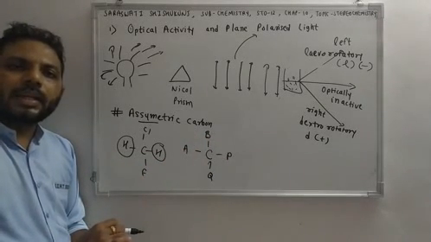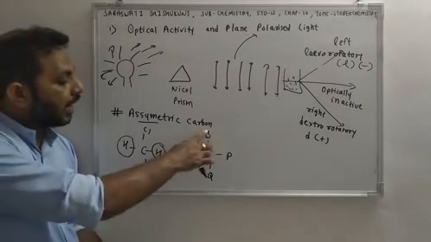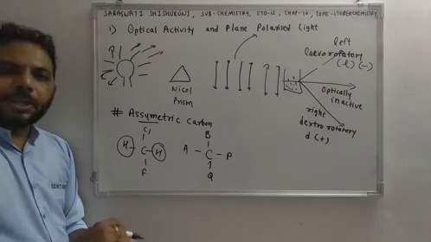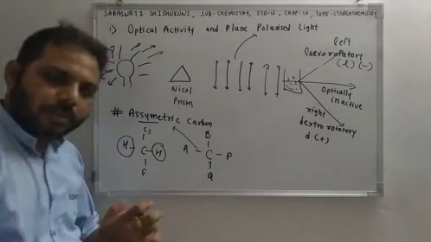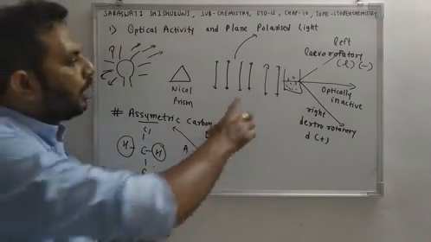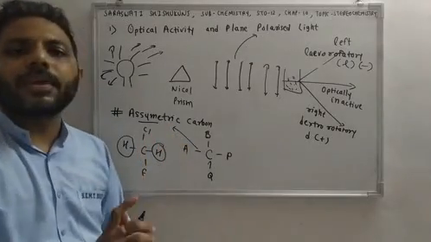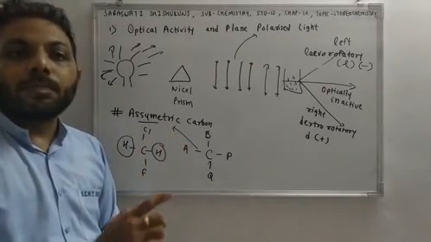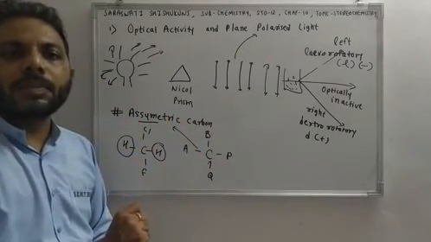So any carbon which has 4 different atoms or groups is known as an asymmetric carbon. And as we have mentioned, for any compound to be optically active, it should have an asymmetric carbon, right? Because of the presence of an asymmetric carbon, a compound is optically active.